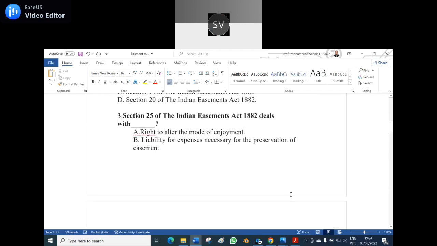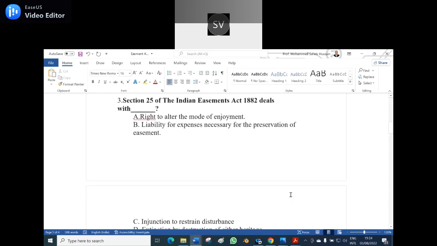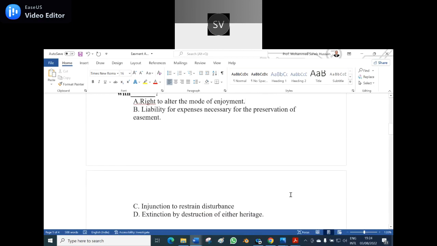Third question. Section 25 of the Indian Easement Act 1882 deals with: option A, right to alter the mode of enjoyment. Option B, liability for expenses necessary for the preservation of easement. Option C, injunction to restrain disturbance. Option D, extinction by destruction of either heritage.